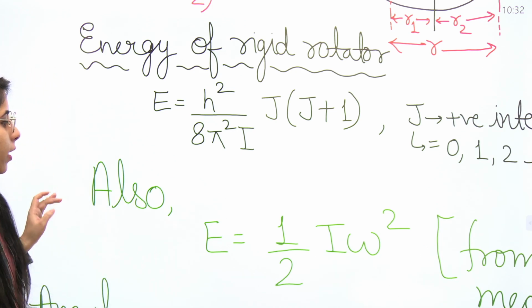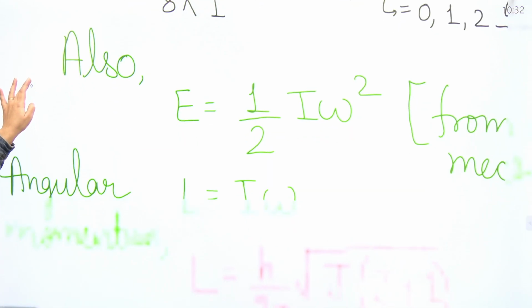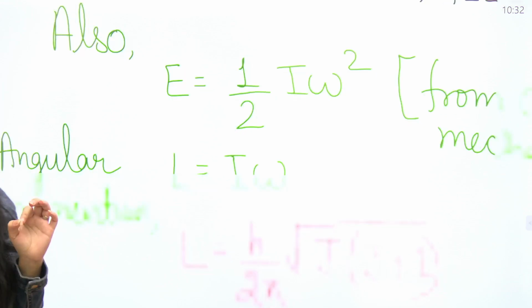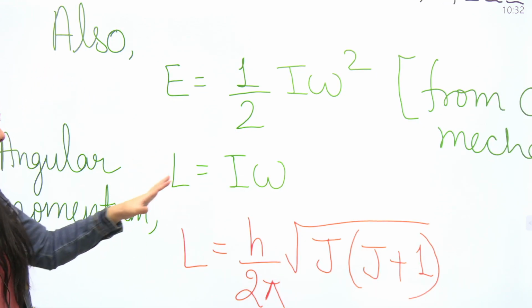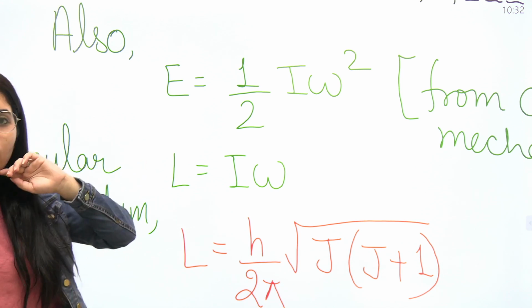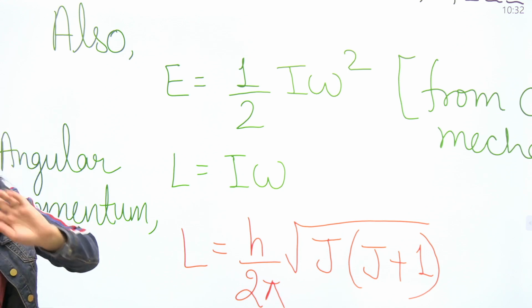Next point. As per classical mechanics, the expression of energy is half I omega square. And the angular momentum value L, as per classical mechanics, will be equal to I omega.